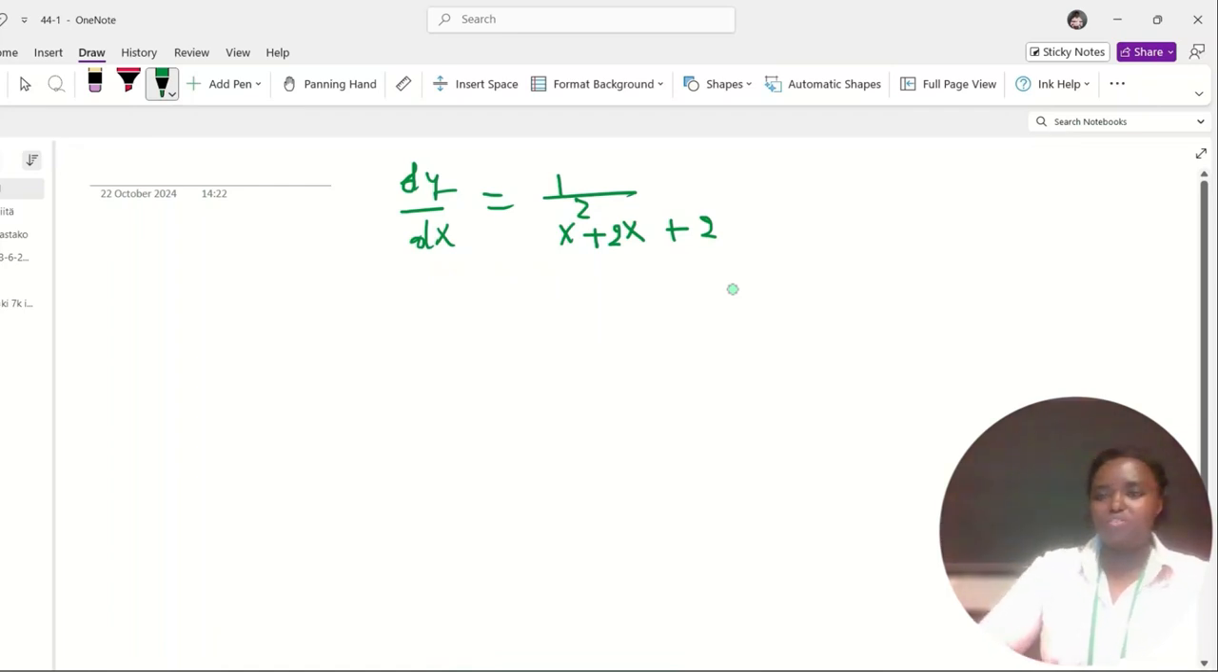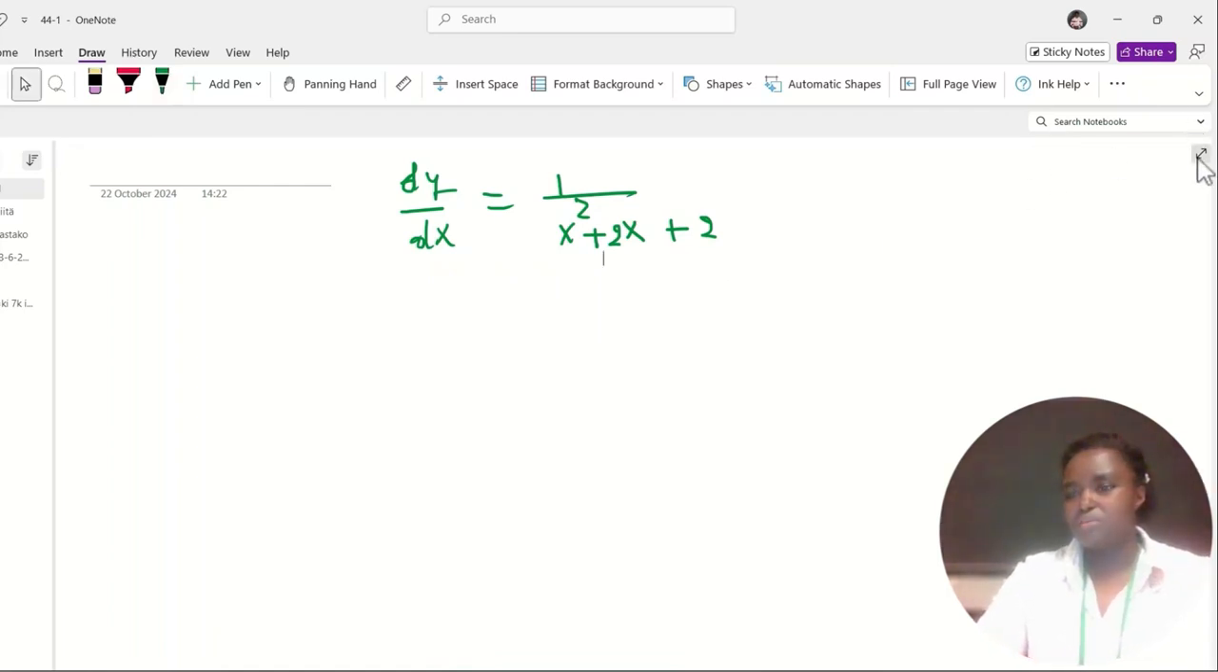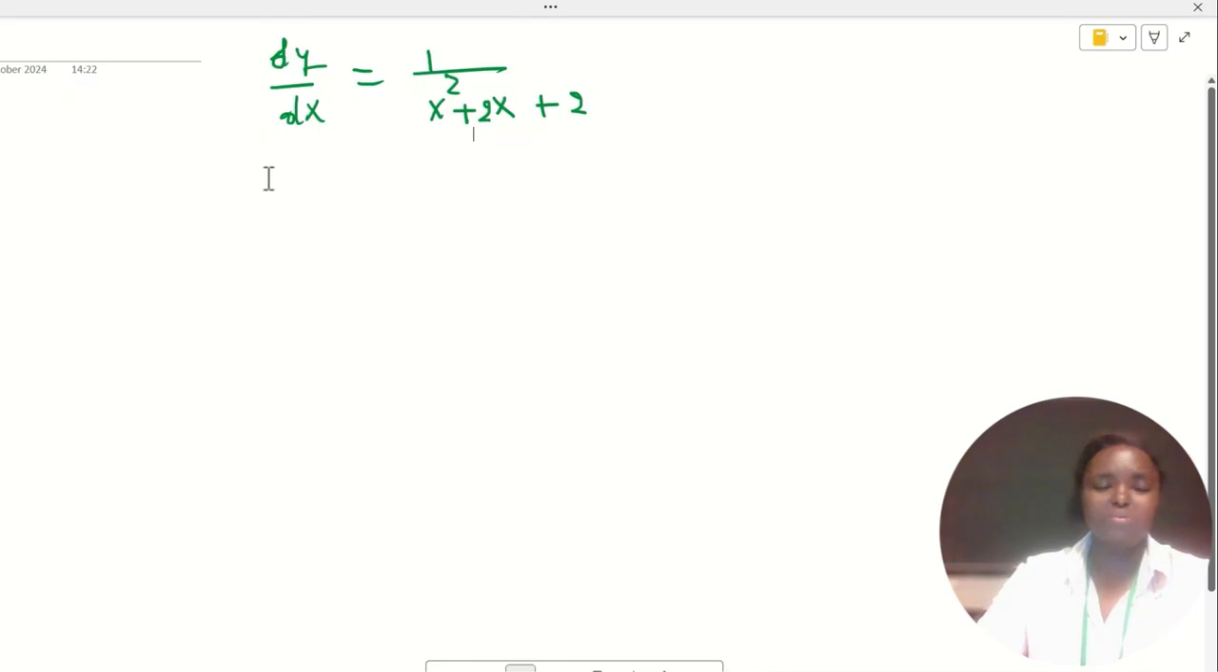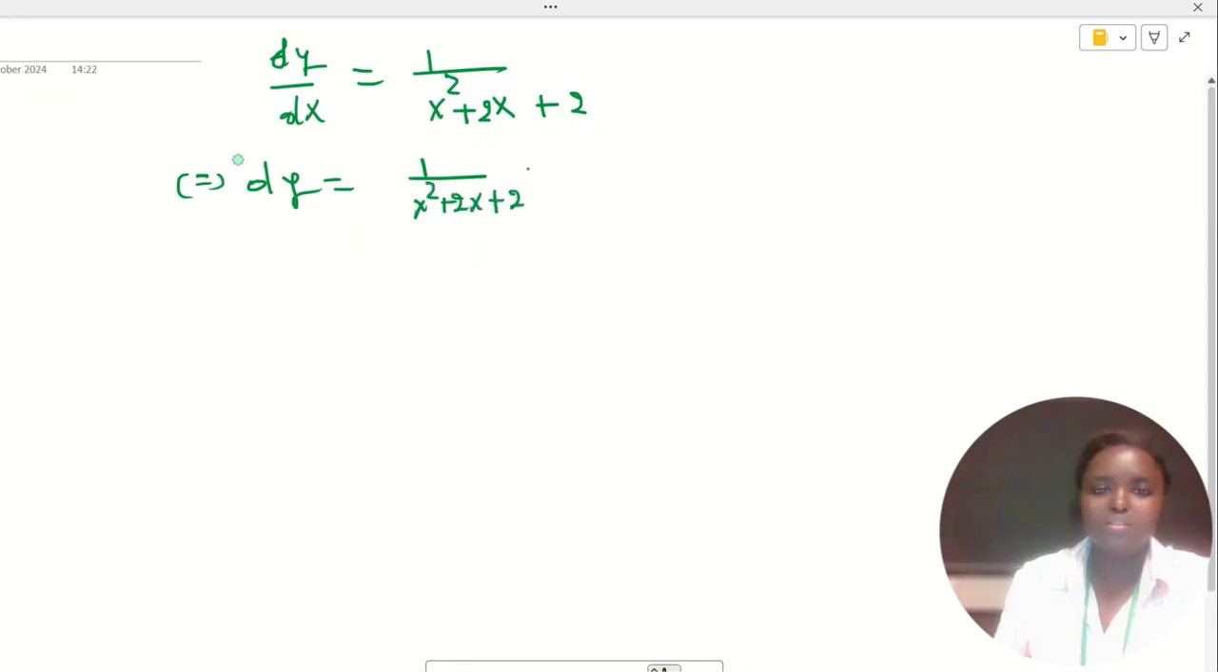So this kind of differential equation is called a separable differential equation. Then how do we solve this kind of equation? We just separate x's and y's. Then we will have dy equals 1 over x squared plus 2x plus 2 dx. And then you integrate both sides.